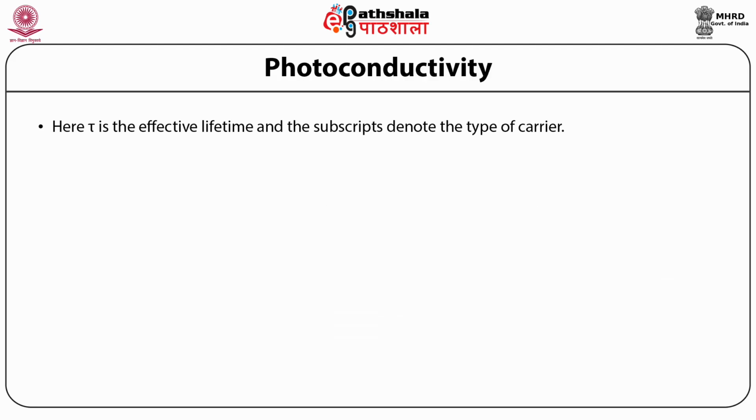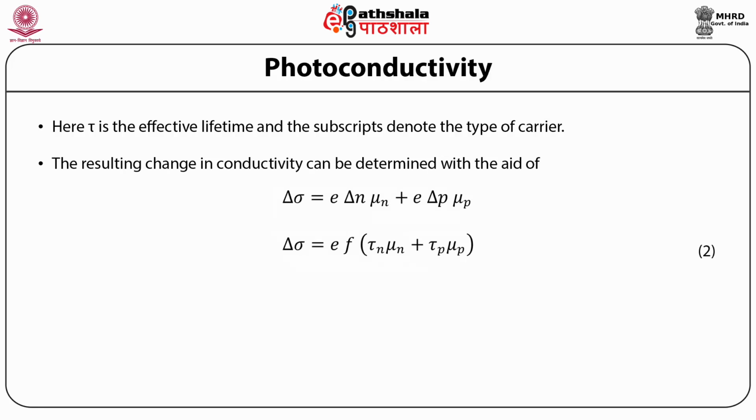Here τ is the effective lifetime and the subscript denotes the type of carrier. The resulting change in conductivity can be determined with the aid of Δσ = e Δn μn + e Δp μp, and Δσ = e F (τn μn + τp μp).